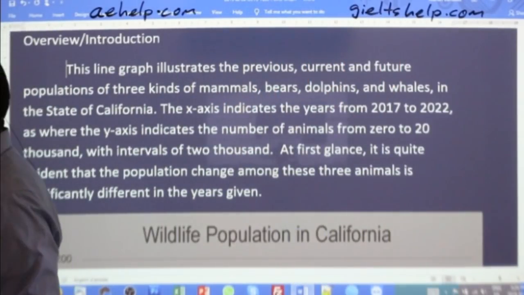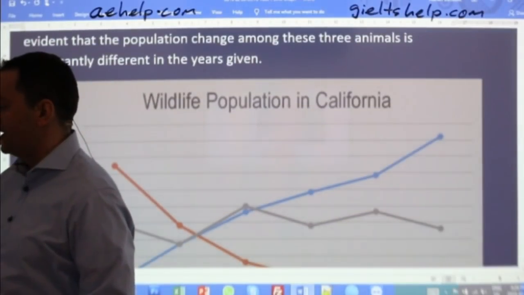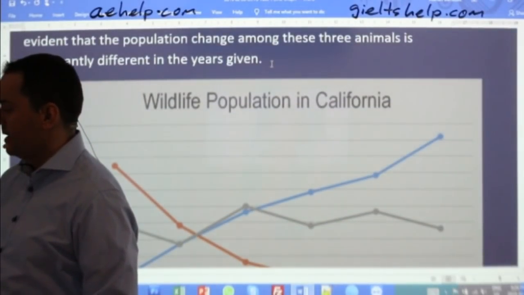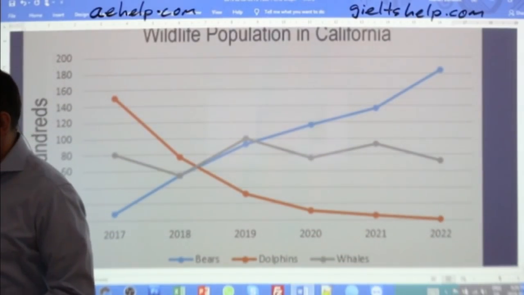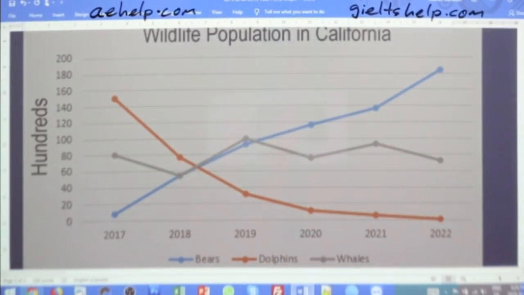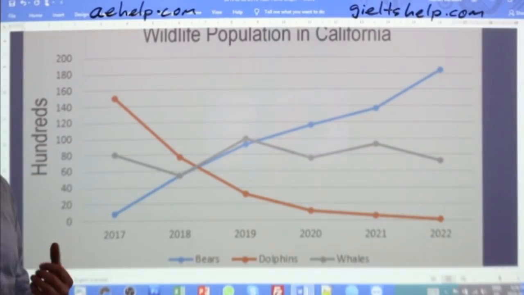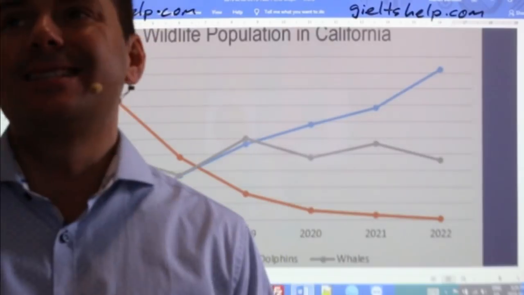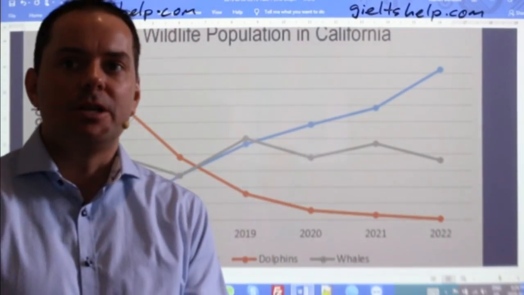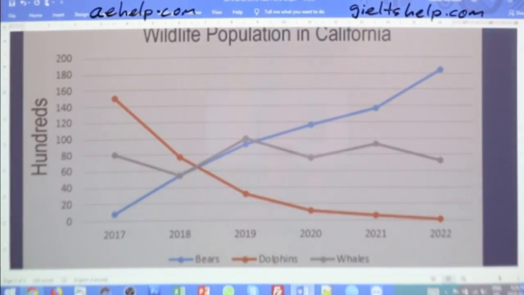All right, so now comes our analyses. And before we do our analyses, let's talk a little bit of vocabulary. Let's build up our vocabulary bank, okay? Let's add a little bit to it. That will help everybody write some nice, high-quality sentences, all right? So stay with me here, ladies and gents.